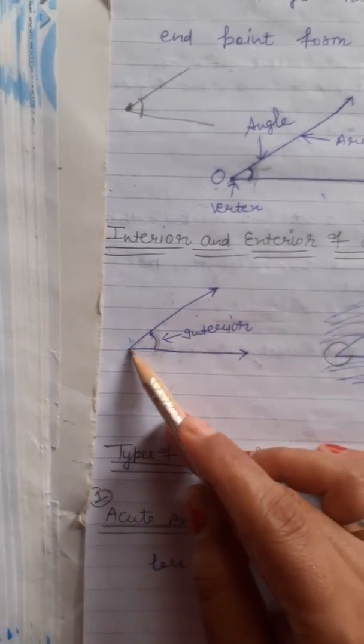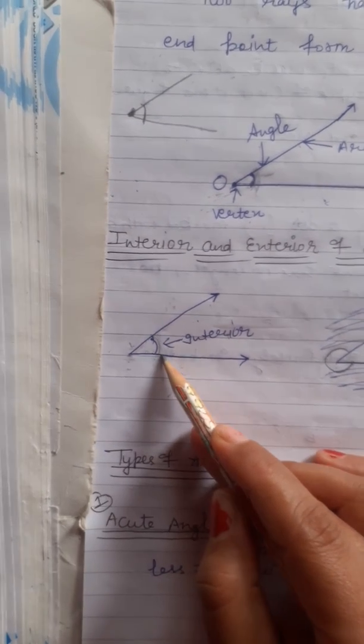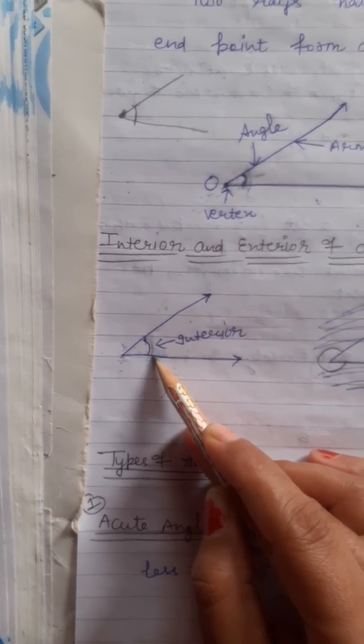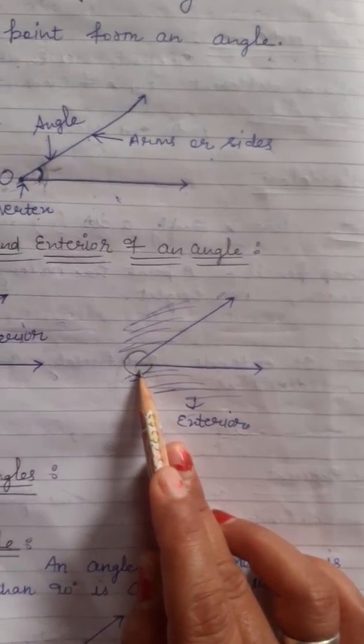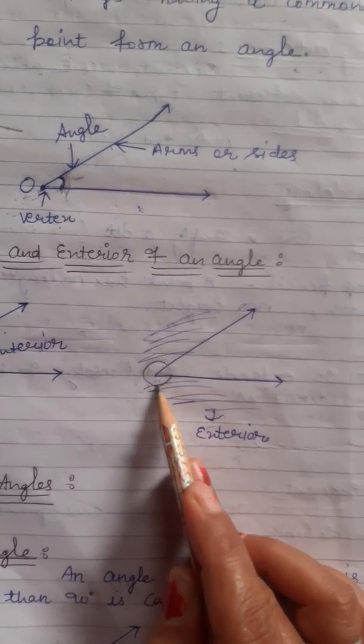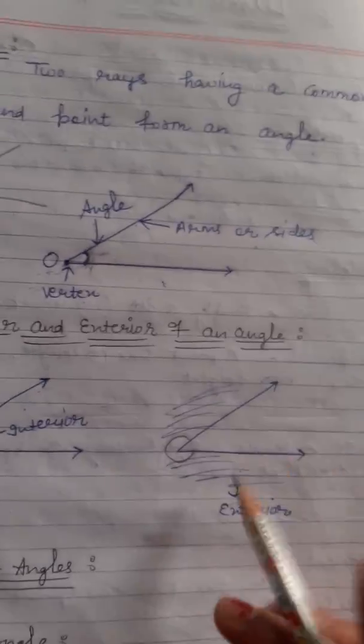These are the two rays which are meeting at point O, and the angle between these two lines is known as the interior angle. Then these are the two lines which are meeting at point O. The angle outside these two rays is known as the exterior angle, and the point at which these two lines meet is known as the vertex.